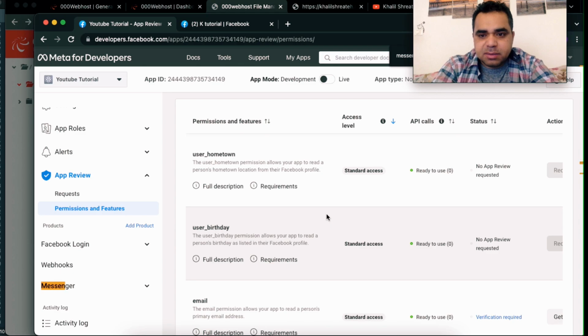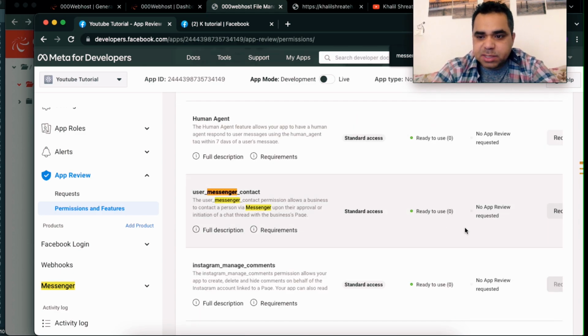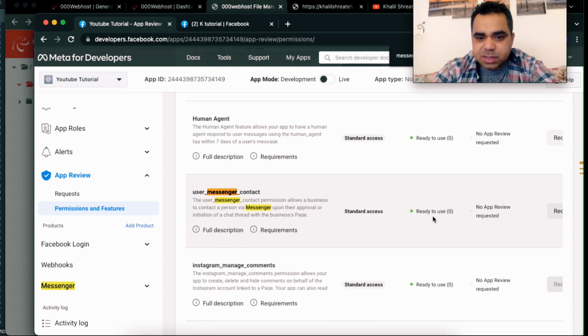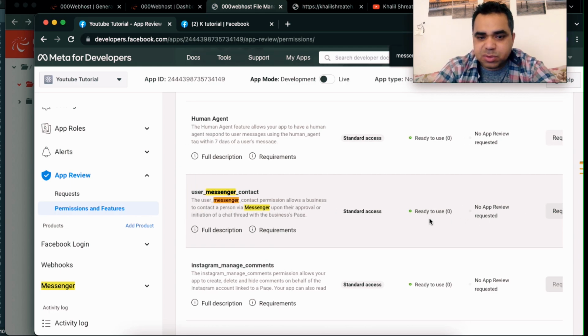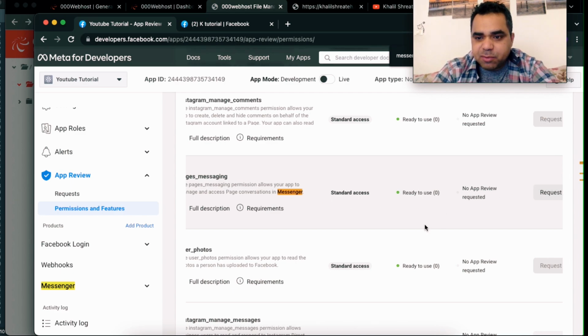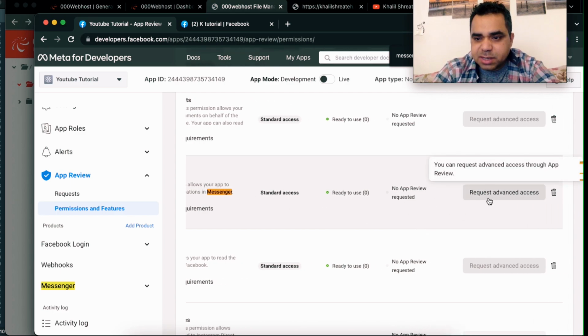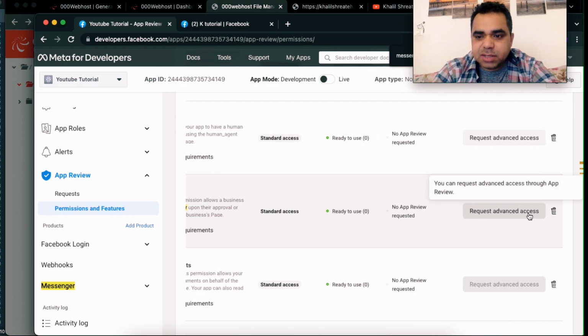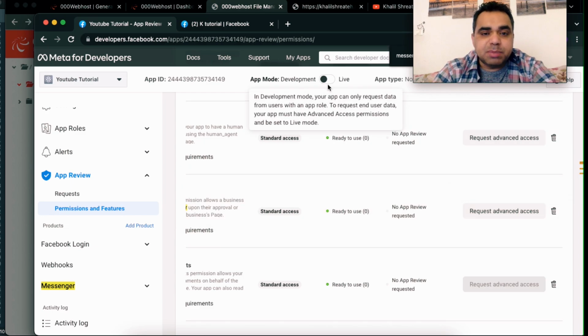Okay, messenger. As you see here, messenger app, no app review required. This means it's ready to use, and I don't need to send a review to Facebook to use this field. And here, page messaging, also no app review requested. You can request here. Okay, this one means I should request here for Facebook. I think I should request this before I send my app live.